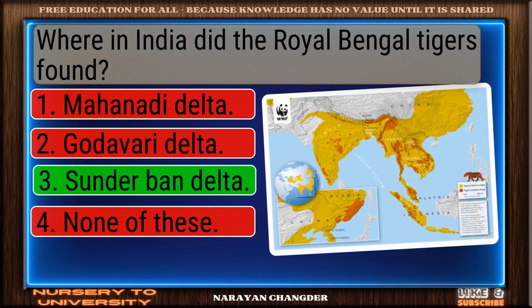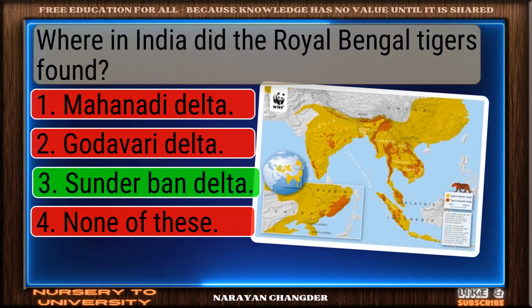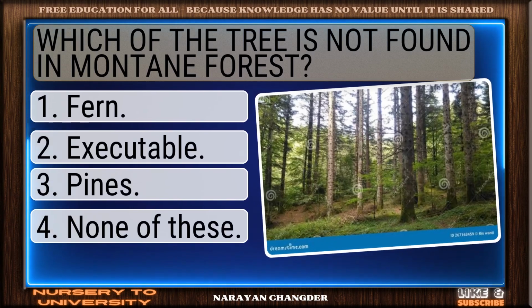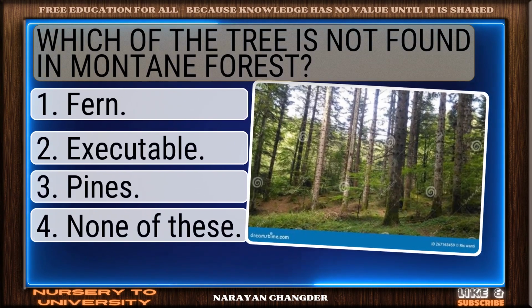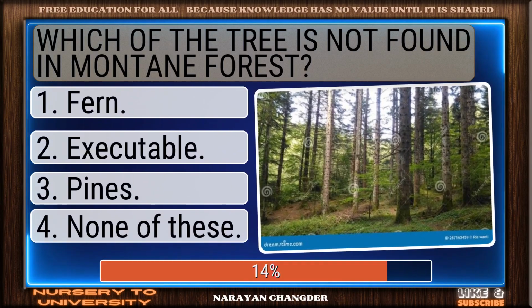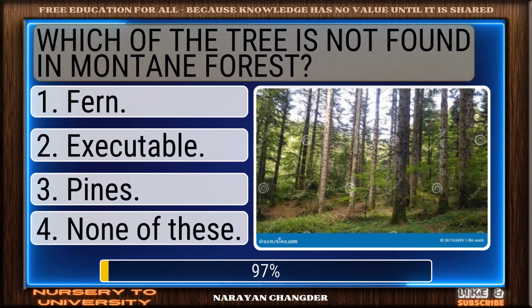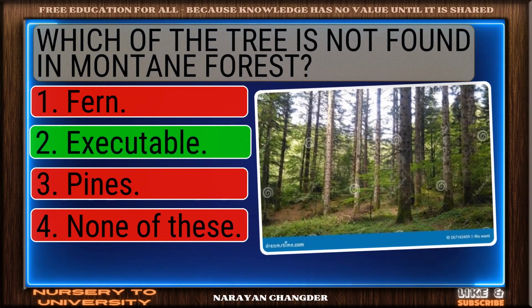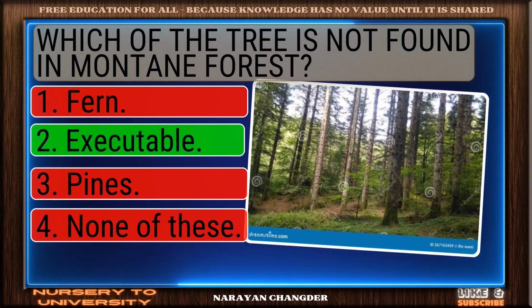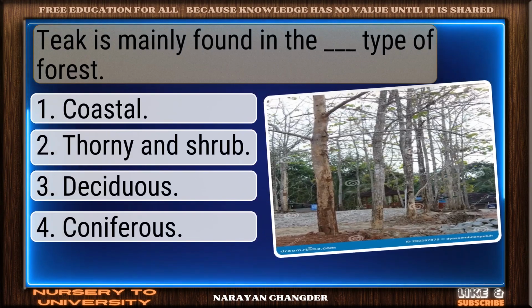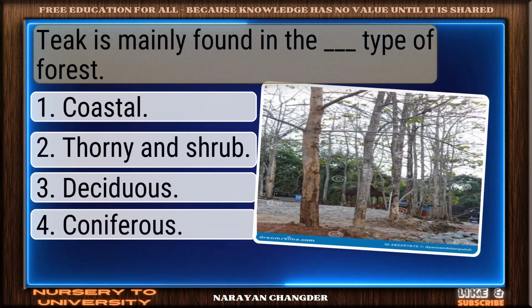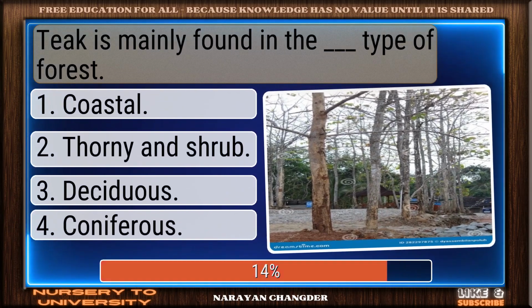You're right. Sundarban Delta is the correct answer. Question number 202. Which of the trees is not found in montane forest? Correct response. Eucalyptus is the most accurate answer. Question number 203. Teak is mainly found in the dash type of forest.